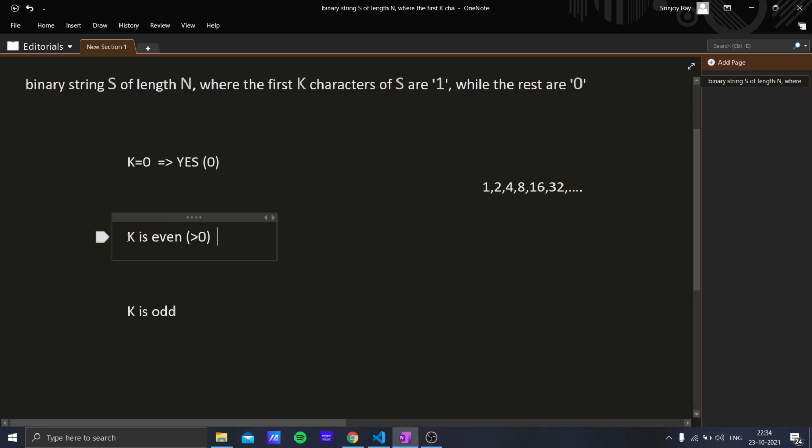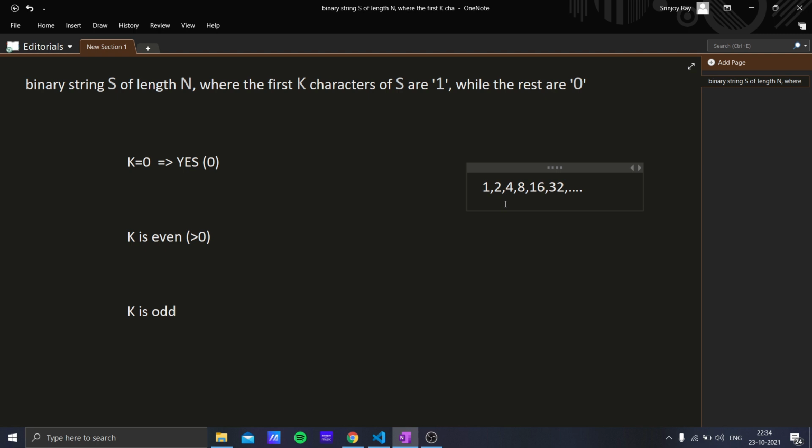Now we see the case when k is even and greater than 0, say k is 2, 4 or something like that. In the ith operation we can flip a subarray of length 2^i - 1. So in the first operation we take a subarray of length 1, in the second operation a subarray of length 2, in the third a subarray of length 4. So whatever number of operations we do, the summation of the total lengths that we can get is always odd.